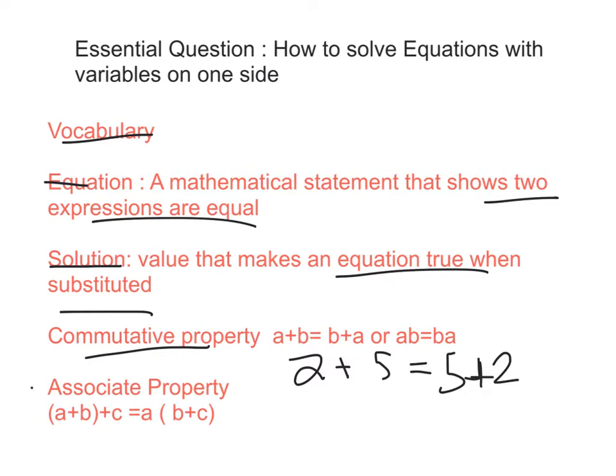Lastly, we're going to have the associative property. That means that if you just look at it, this has a pair of parentheses. Think about it when you're at school and you have a certain amount of friends, you like to talk to someone, and then you mix it up. Well, these little parentheses represent groups. So these are individual groups that you're going to be working together. All right, so let's get down to business.